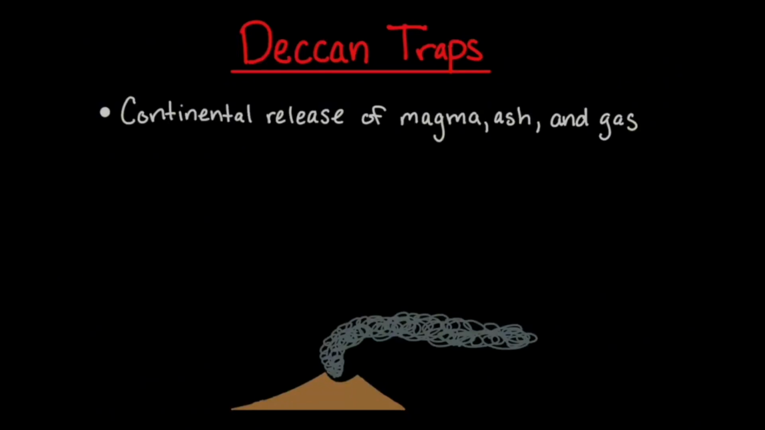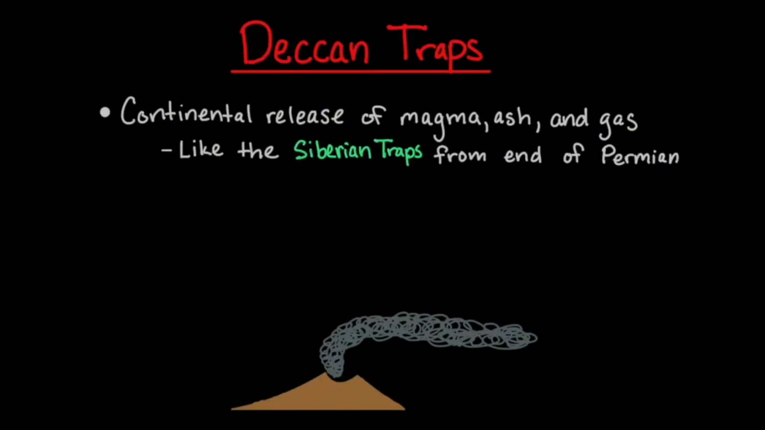The Deccan Traps eruptions was a collection of magma, ash, and gas release on a continental scale, similar to the Siberian traps during the Permian. These eruptions continued for over 500,000 years. This would have poisoned oceans and the atmosphere.